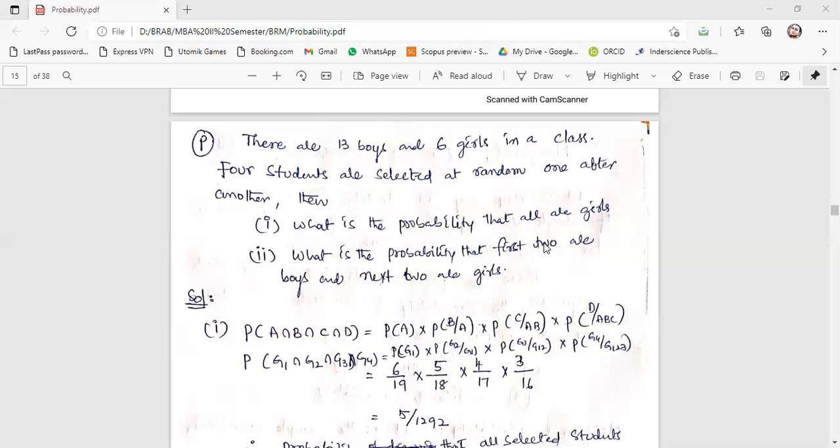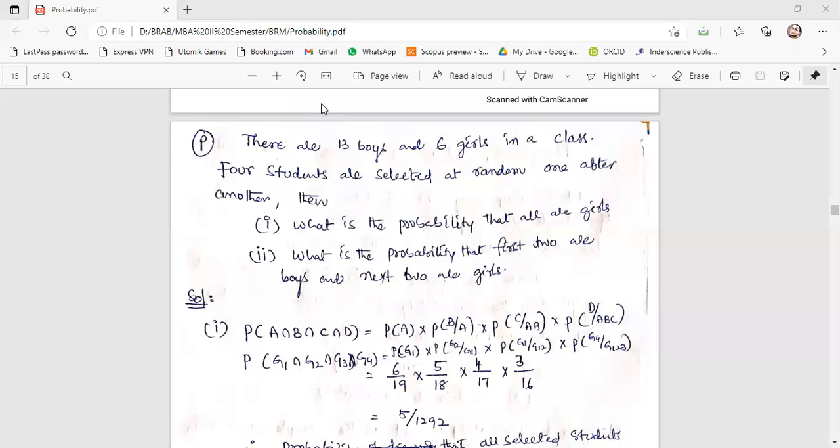Yes, please note down this problem and we'll discuss. There are 13 boys and 6 girls in a class. Out of that, the total number of students is 19.